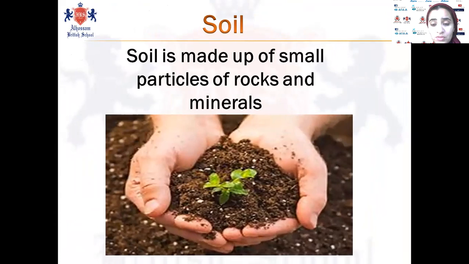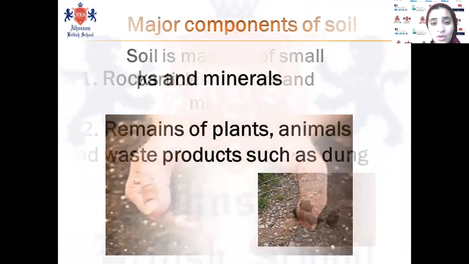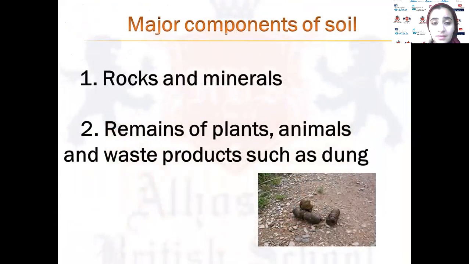Small parts of rocks and minerals, and remains of dead plants and animals, and waste products such as dung. Did you see the pictures of dung? This is dung.